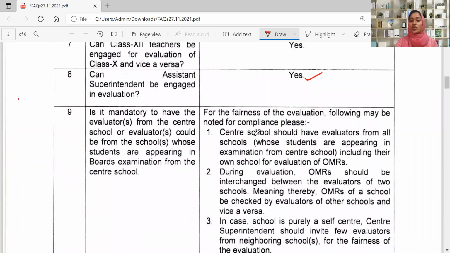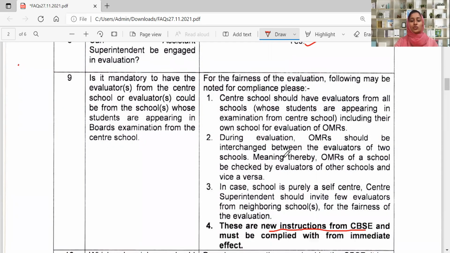The center school should have evaluators from all schools. For schools whose students are appearing for examination at the center school, including their own school, they have to take evaluators from all the schools. During evaluation, OMRs should be interchanged between them. If many schools are writing the exam in a center school, then OMRs will be interchanged between the different schools whoever is writing the exam there. In that way, they can do it.